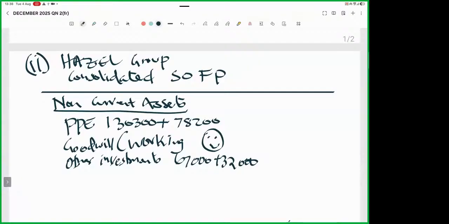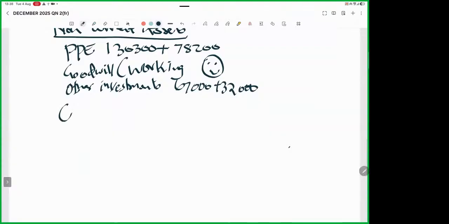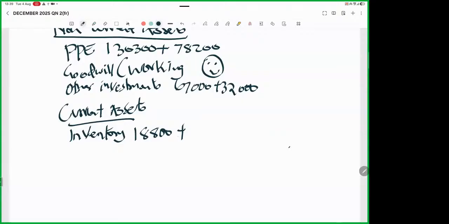Then we go to current assets. So current assets, what do we have, ladies and gentlemen? We have inventory. So inventory, we have 18,800 plus 14,500. Then we have receivables.